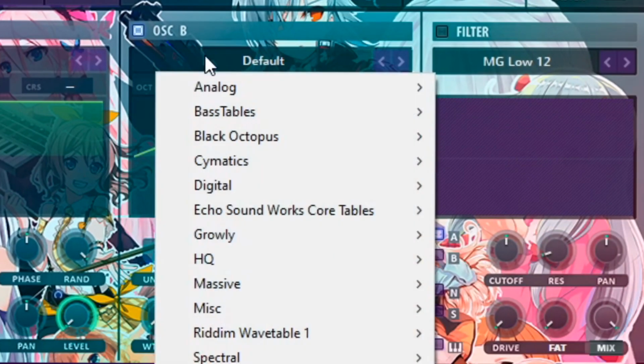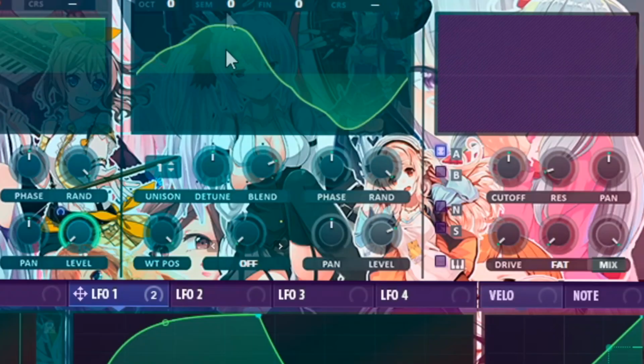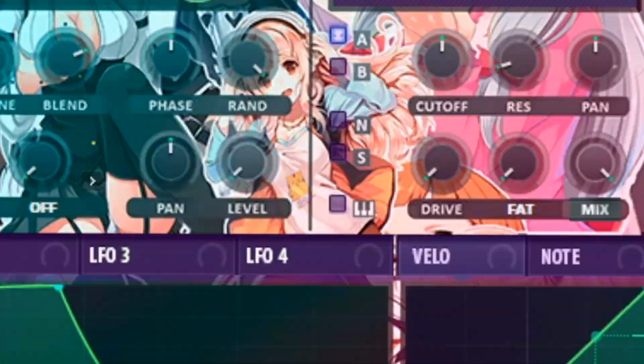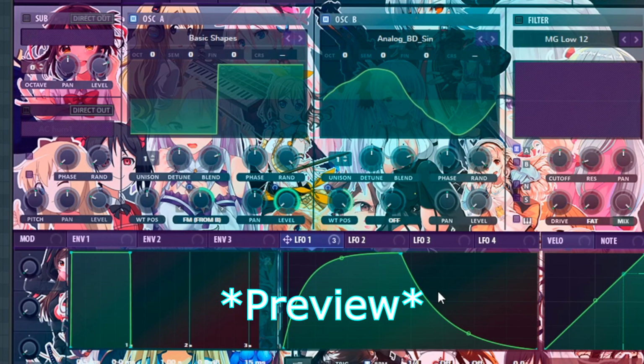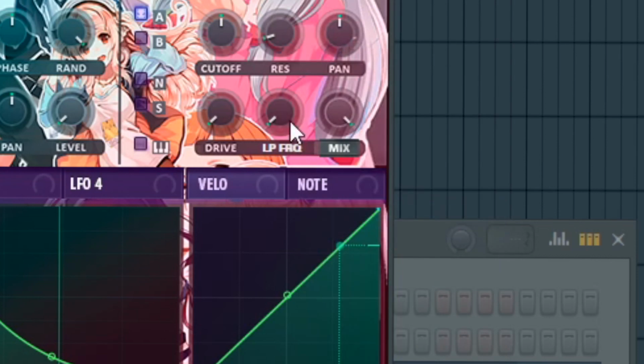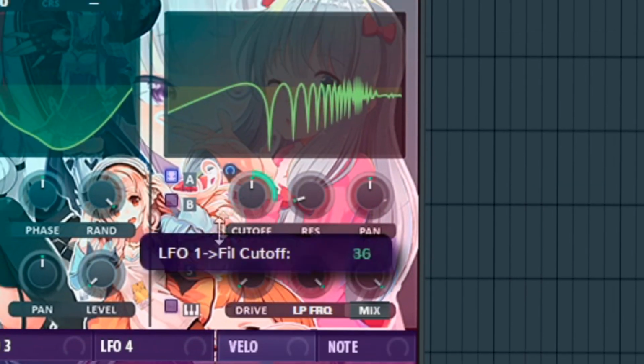Turn on oscillator B and get an analog sine. Turn the wavetable position up and automate it down. Turn down the volume. Get a filter. Now select flanger L6 negative, turn on the LP frequency, and automate the cutoff and resonance.